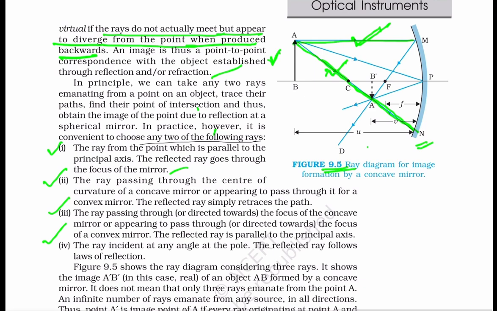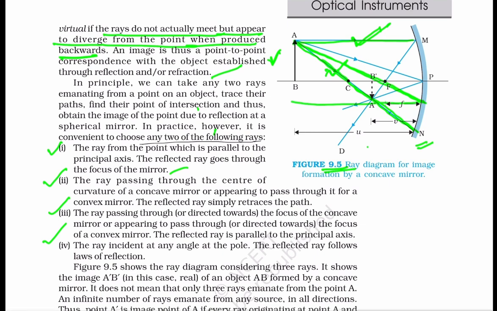That means if the ray passes through the focus, the reflected ray is parallel to the principal axis. That means if we are taking this ray, then after reflection, it becomes parallel to the principal axis.